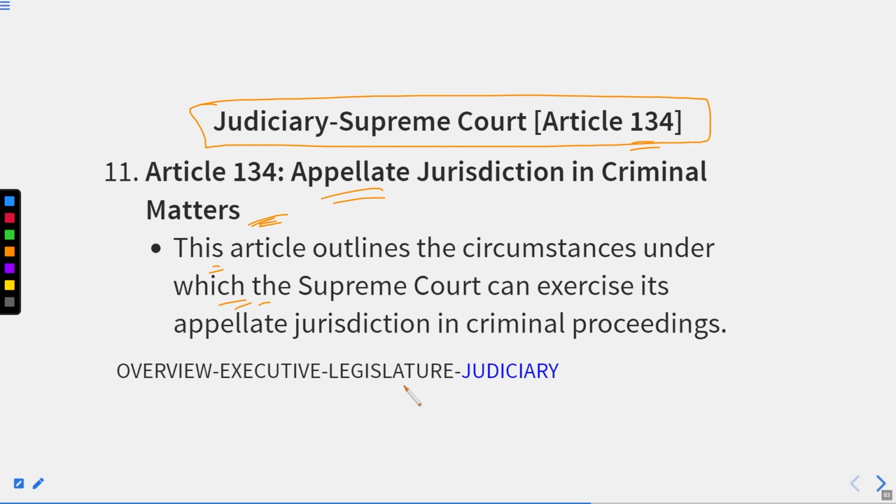But the order is subordinate court, High Court, then Supreme Court. So mostly we have to deal with the High Court. So if there was a decision of the High Court which is not acceptable to any party of the case, which is of a criminal nature, in such a condition they could apply to the Supreme Court, and by the virtue and power of Article 134, the Supreme Court will take over that case. All right.